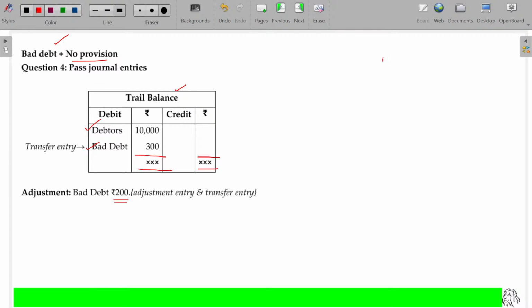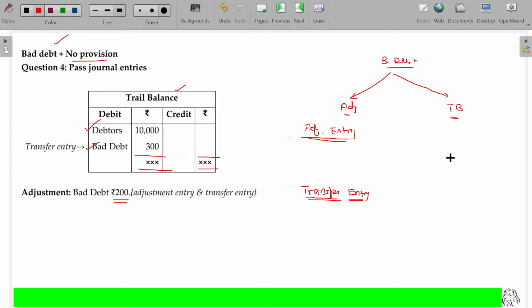Okay, what happens here? Bad debt, we have been given in adjustment as well as in trial balance. If the bad debt is given in adjustment, we have to pass adjusting entry and transfer entry. We have to pass these two entries, isn't it? Usually transfer entry is very rare. In case of the bad debt given in trial balance, we need not pass adjustment entry. We have to pass only transfer entry.